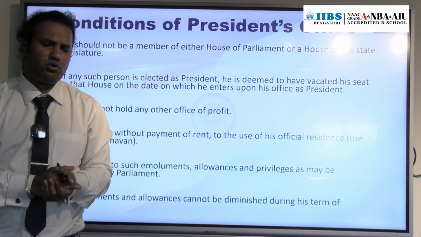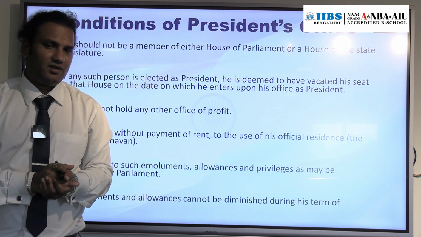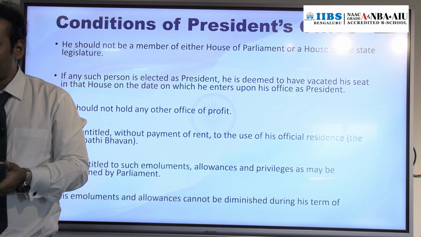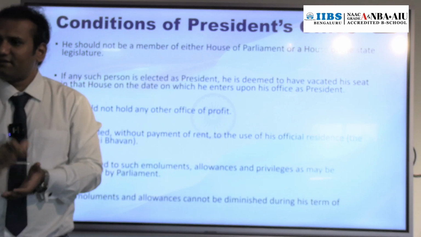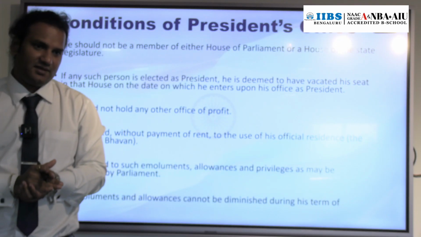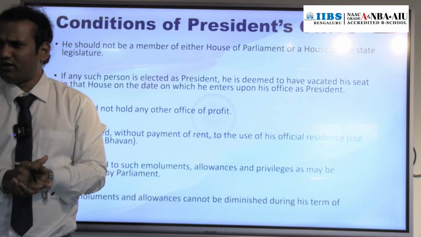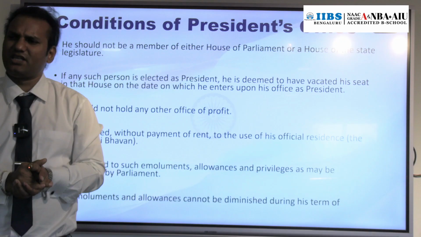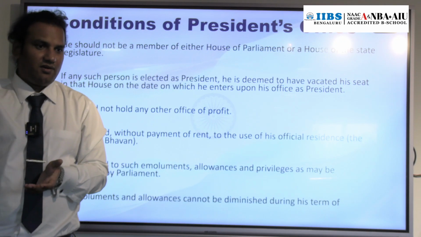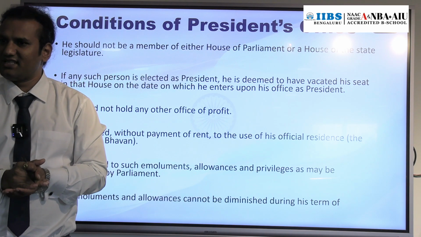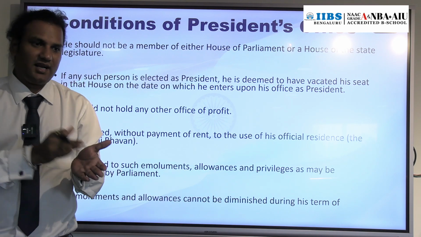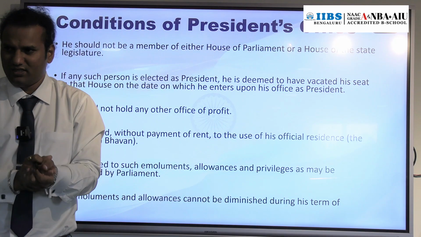Now take an example. Who is the current President of India? Draupadi Murmu. Her salary is 5 lakh rupees per month. Next year she is going to retire in the month of January. Say in November or December, Parliament increases the salary of the President from 5 lakh rupees to 10 lakh, just as an example.